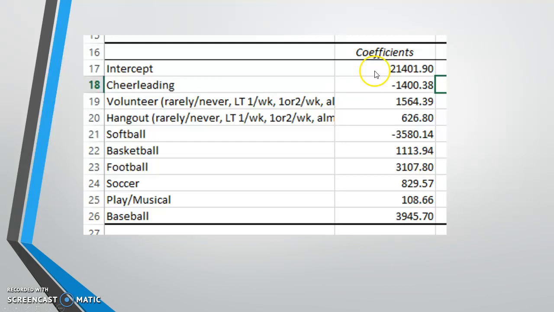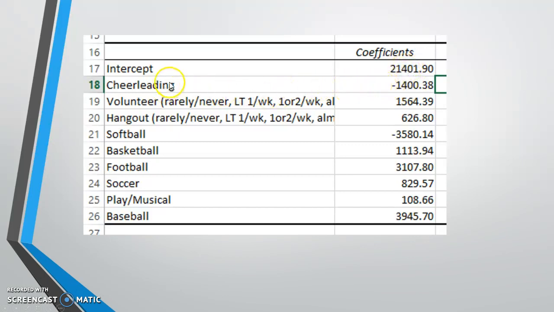So we start there. Everyone gets the intercept. Then you go through line by line and you take whatever your value is. You might as well do this for yourself, what you did in high school. If you never did cheerleading in high school, you would be a 0 here. If you did do cheerleading, sorry, you'd be a 1. You would then take that number, either 0 or 1, multiply it by this. You can think of it as the slope, and then add to this number.